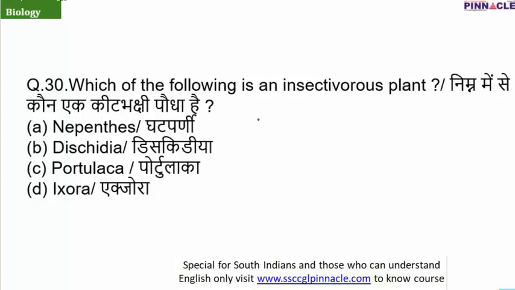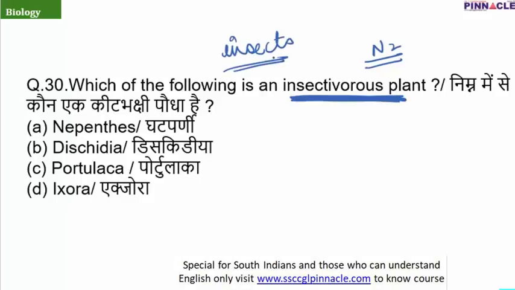Question number 30. Which of the following is an insectivorous plant? Now, insectivorous plants are plants which grow in parts of the soil where there is nitrogen deficiency, and there are many different kinds of chemicals in insects which make them rich in nitrogen.